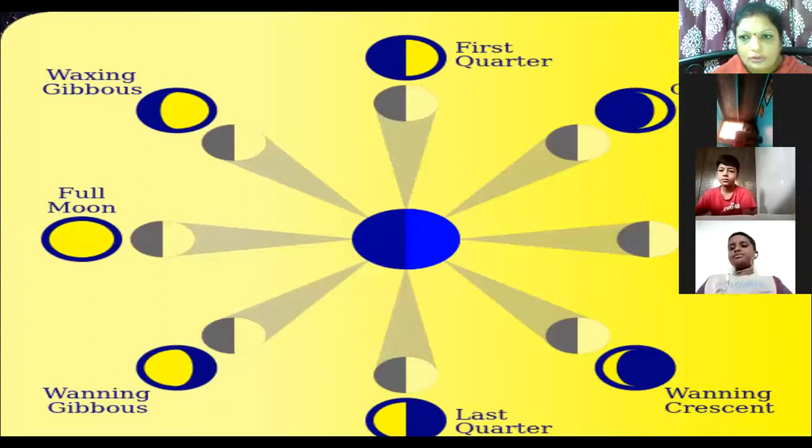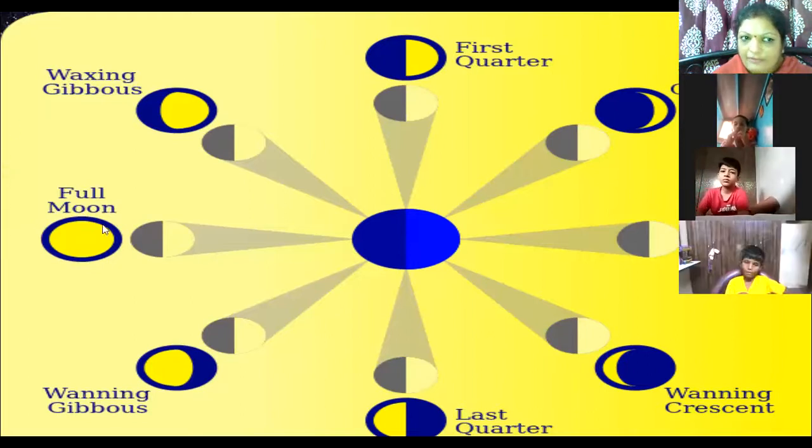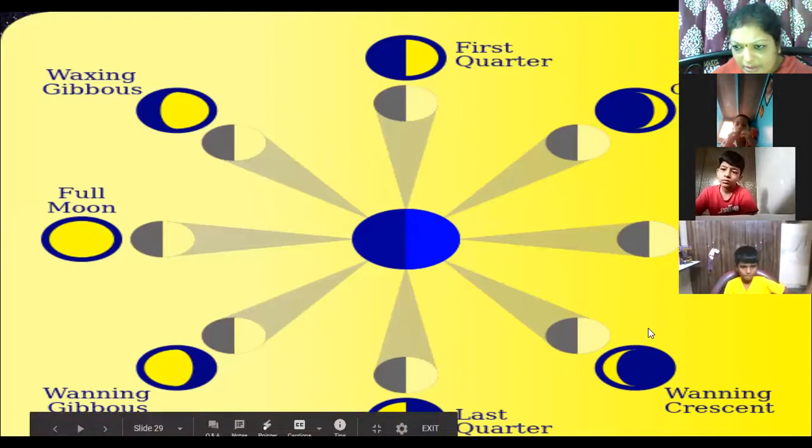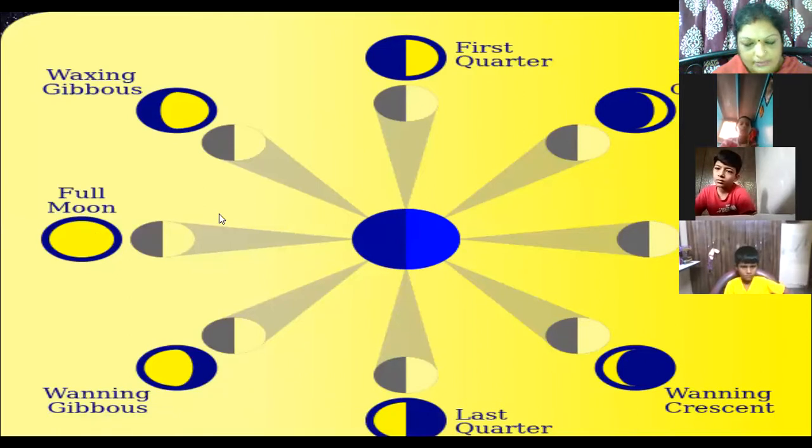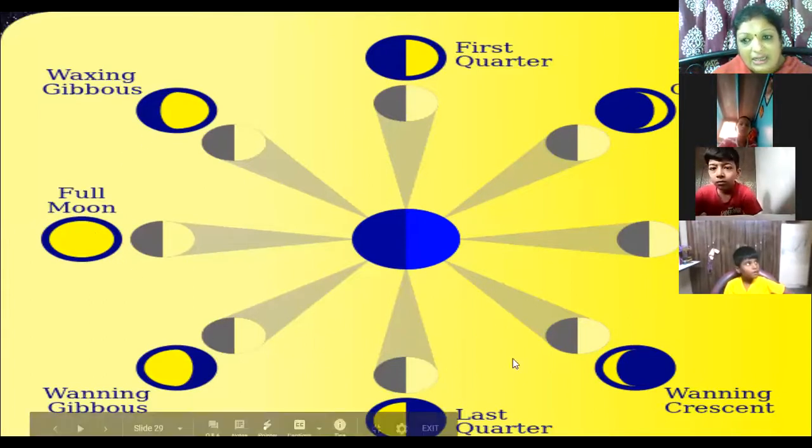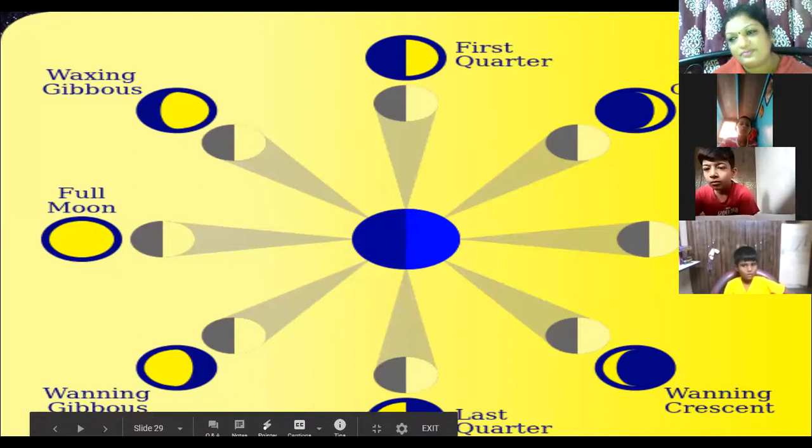I told you from one new moon night till the full moon night, 14 to 15 days. And from one full moon till the new moon, again 14 to 15 days. Here 14 to 15 days. Half I'm talking about, new moon to full moon. But I asked you the question: from one new moon till the next new moon, how many days?